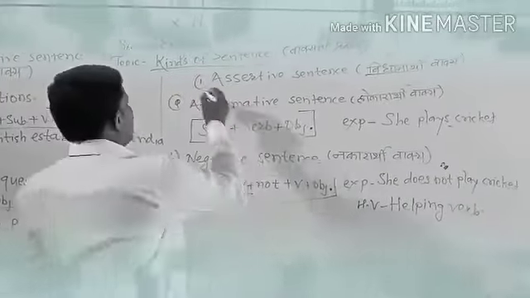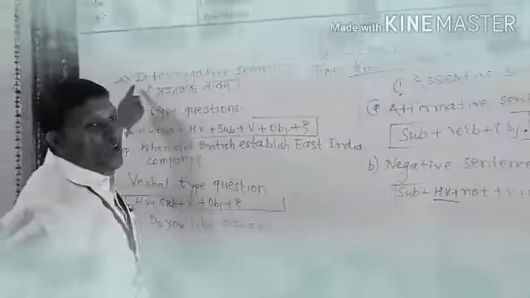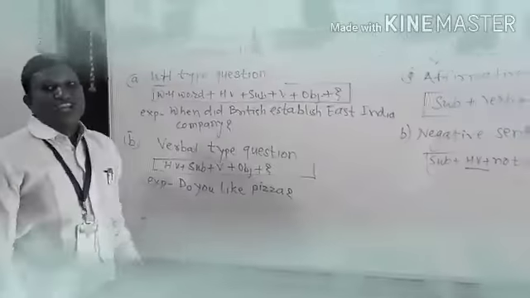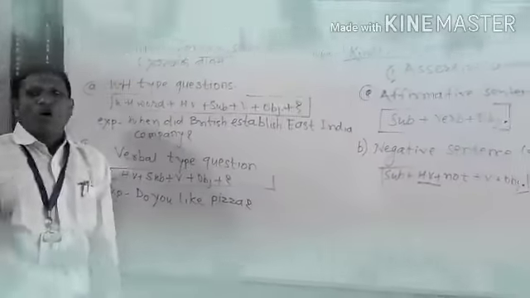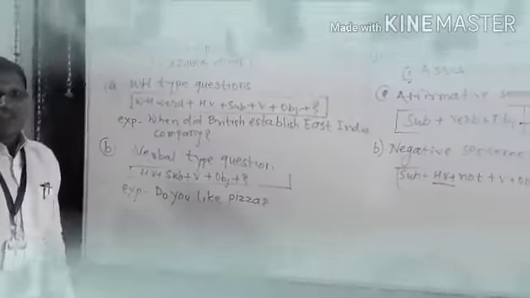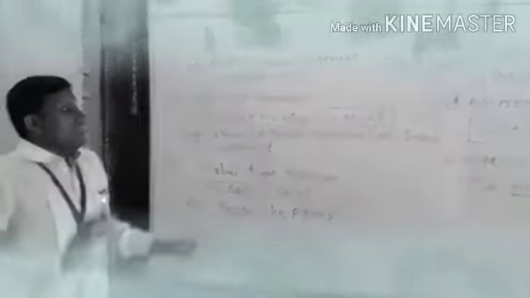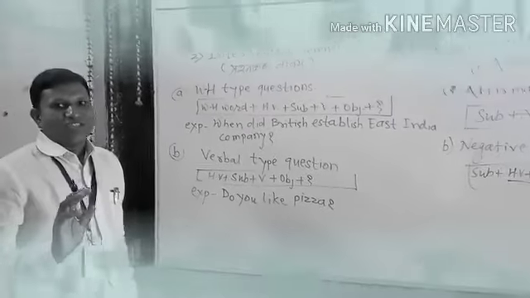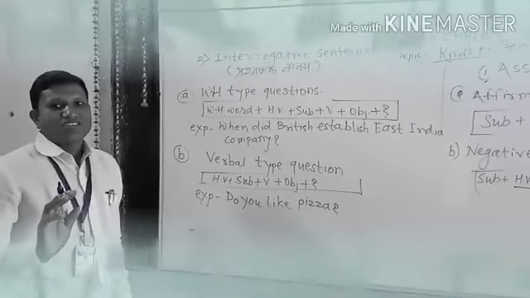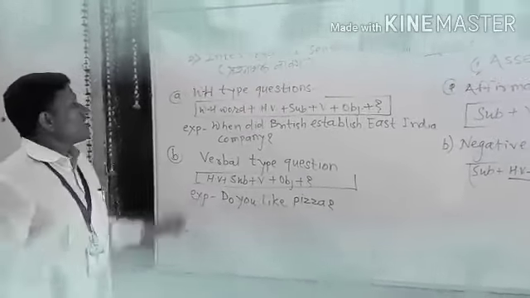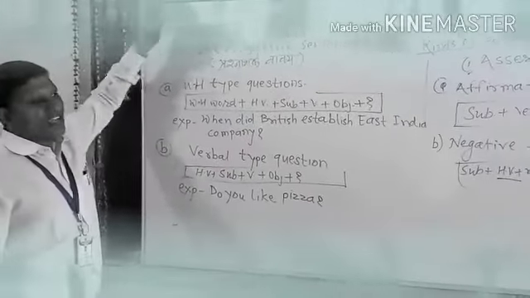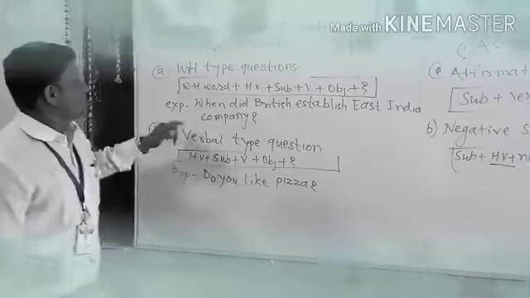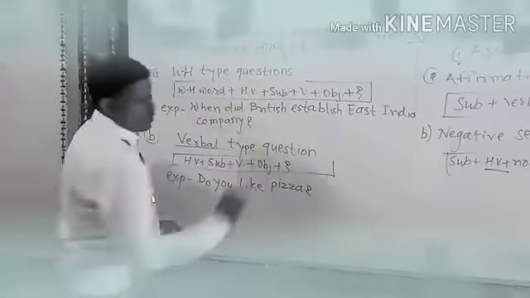Another type of sentence is the interrogative sentence. And what does interrogative sentence mean? Prashnarthak vakya. You always ask questions. And here are also 2 types. First is WH type question, and second is verbal type question.